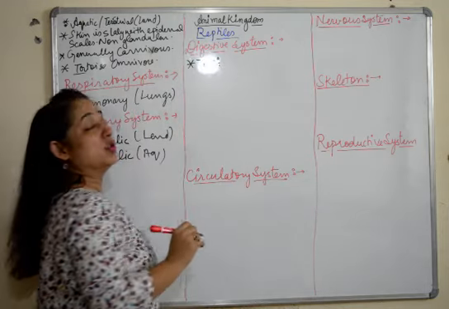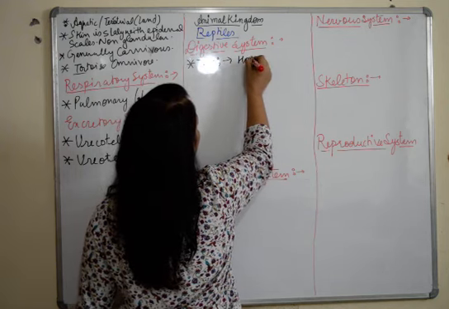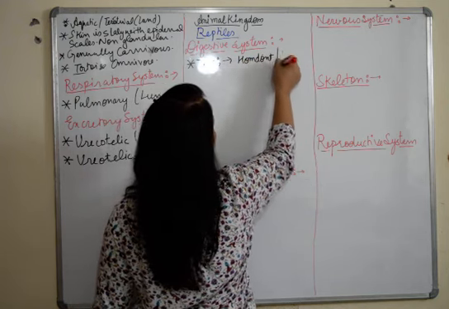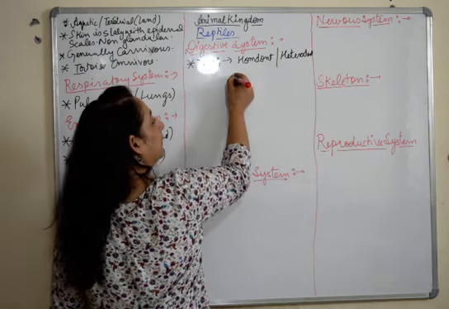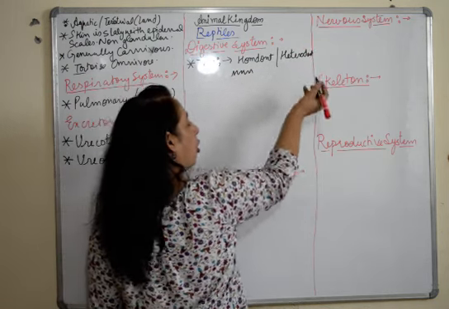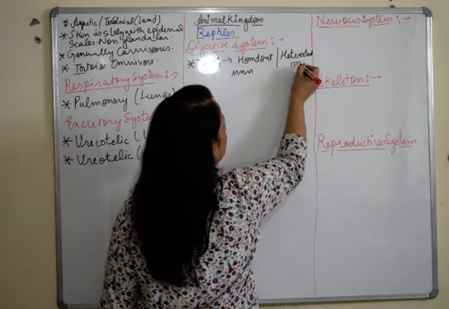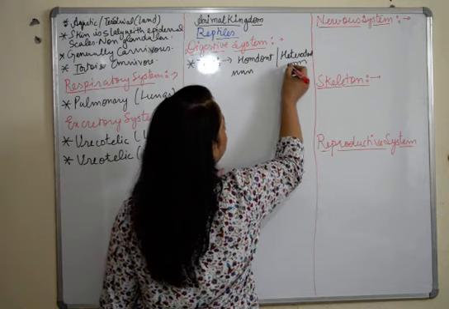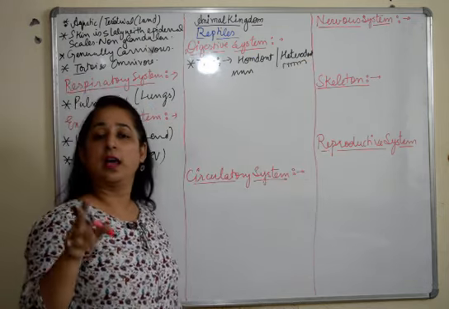The teeth in case of reptiles can be homodont or heterodont. That means they can be of the same shape or of different shapes as in humans. So homodont or heterodont, both types of teeth are present.